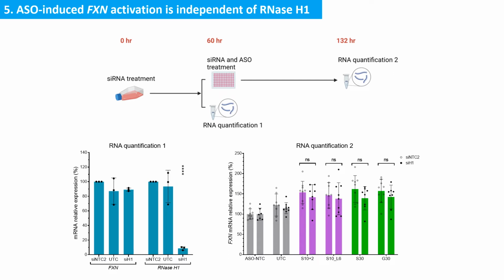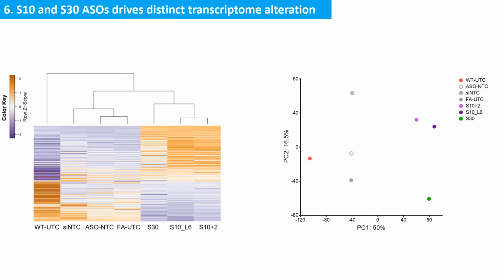To understand whether this ASO-induced activation is dependent on RNase H, which is a key regulator of R-loop homeostasis, we silenced RNase H1 using siRNA and tested S10 and S30 ASOs. Those ASOs can still activate frataxin expression to a similar level compared to the control, indicating this ASO-induced frataxin activation is independent of RNase H1.